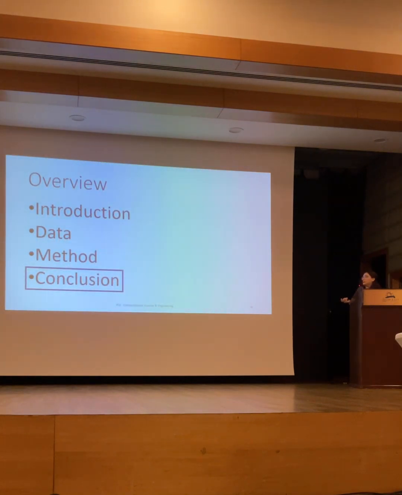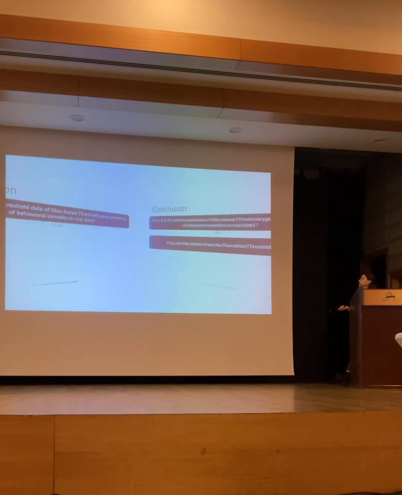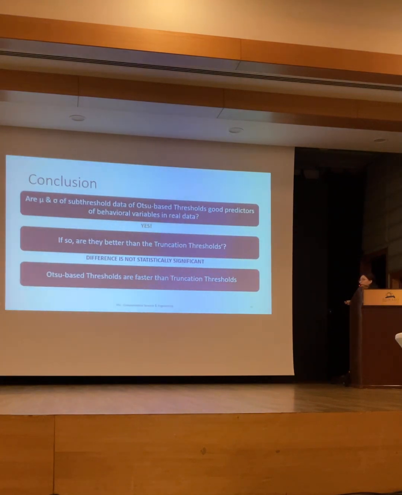Let's continue with our conclusion. What was the motivation? Are the mean and standard deviation of subthreshold data from Otsu-based thresholds good predictors in real data? The answer is yes. If so, are they better than the truncation? No, the difference is not statistically significant. And in addition to those two motivations, we also checked that Otsu-based thresholds are faster than the truncation thresholds.